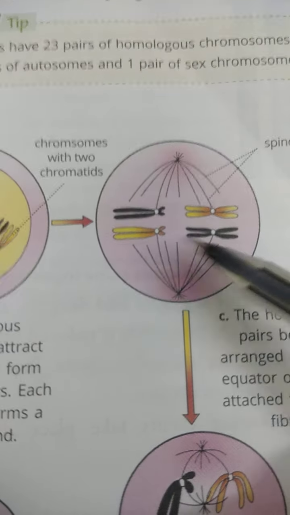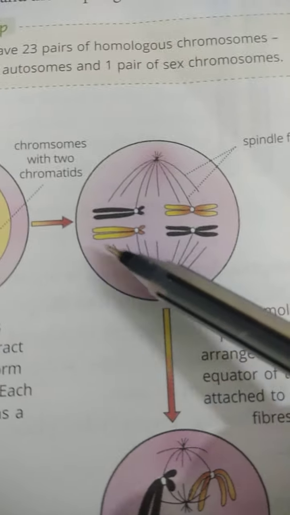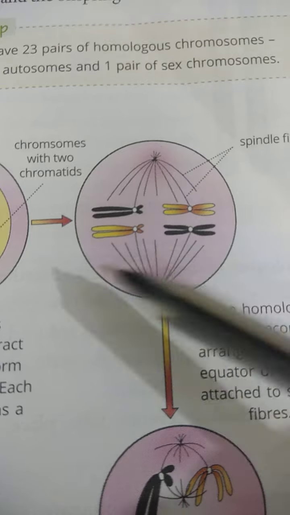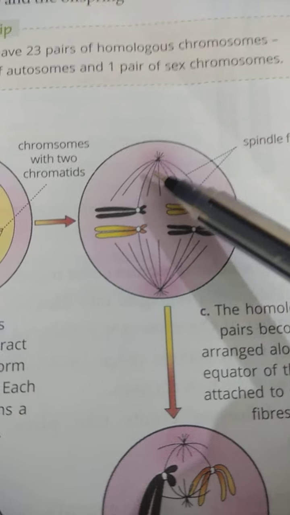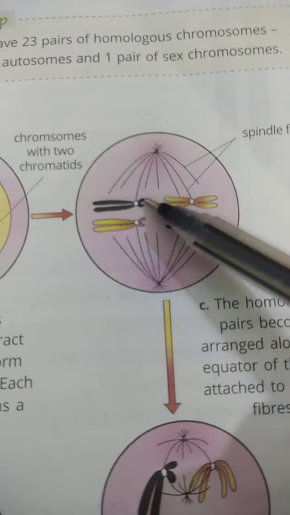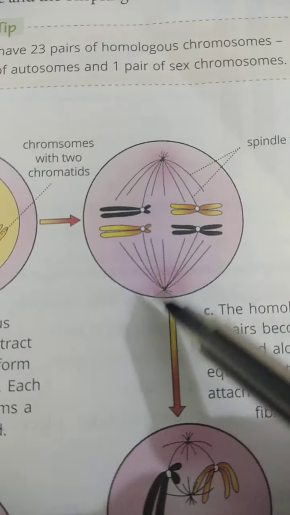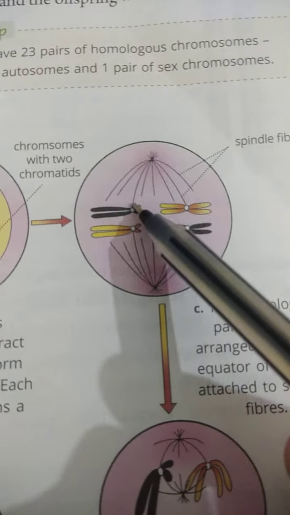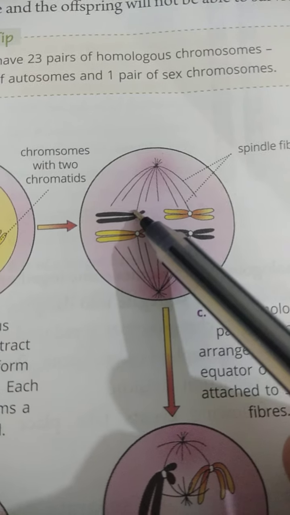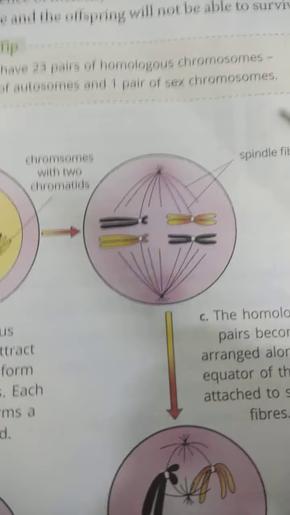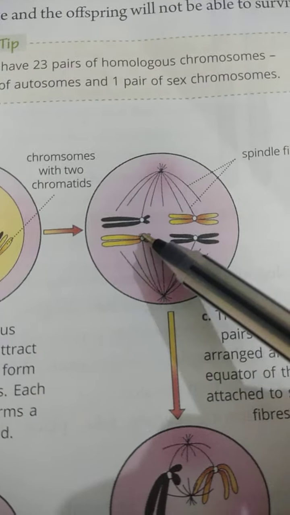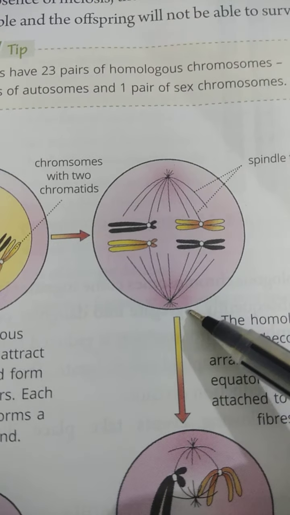The pair of chromosomes lie one above the other so that the spindle fibers are attached to the centromere of one chromosome from one side only, not from the other side. Half of the chromosomes are attached to one pole, and half to the other pole.